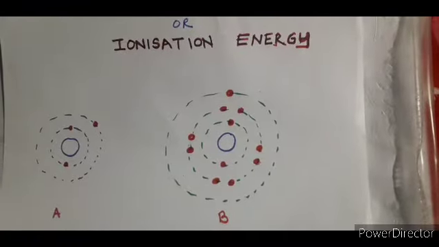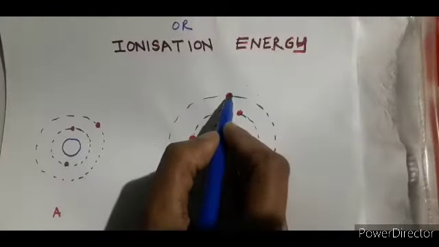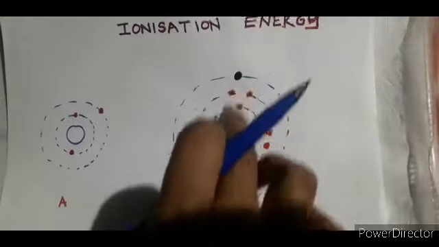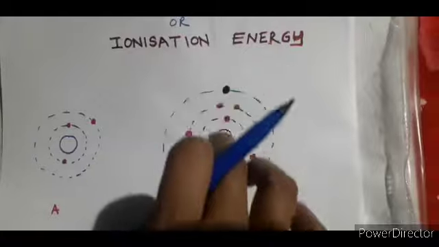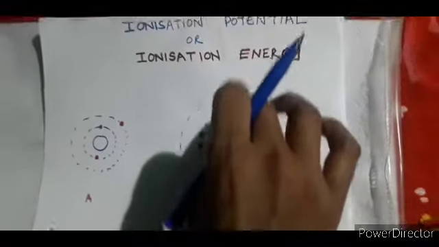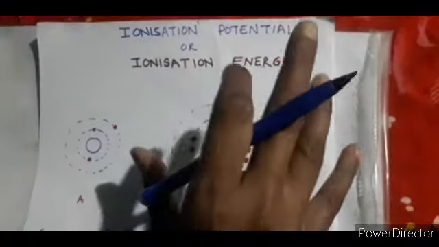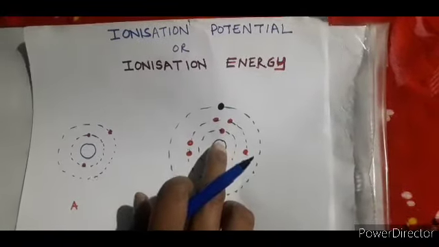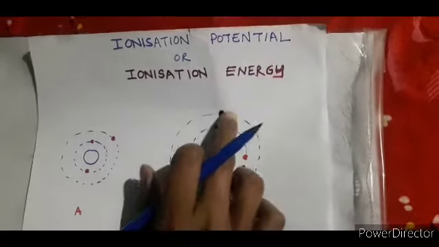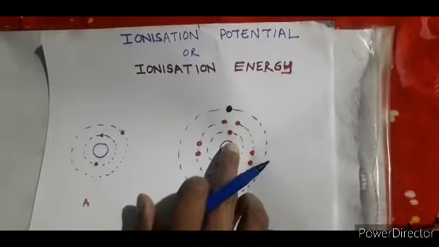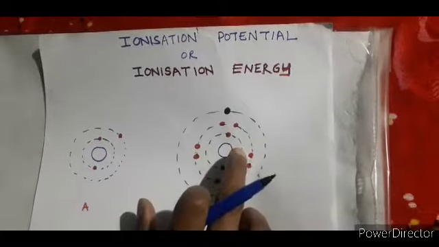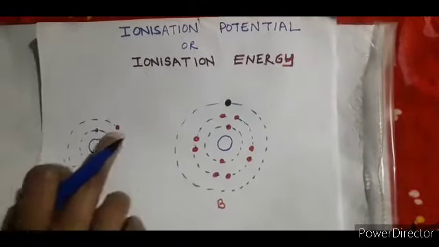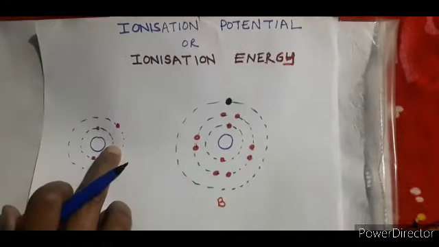Suppose I want to remove an electron from here, this particular electron from this particular atom. The distance between this nucleus and the electron is very big in comparison to this side, right? So what will happen? The attraction force that is exerted by this nucleus on this particular electron also decreases, right? So you need less energy to remove this electron in comparison to this particular atom, in which the number of shells is less and its atomic size is less.